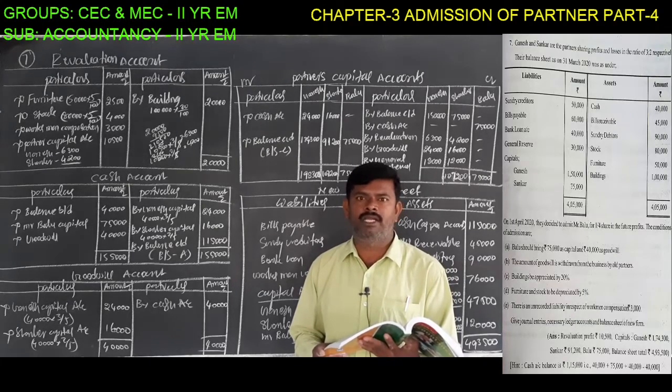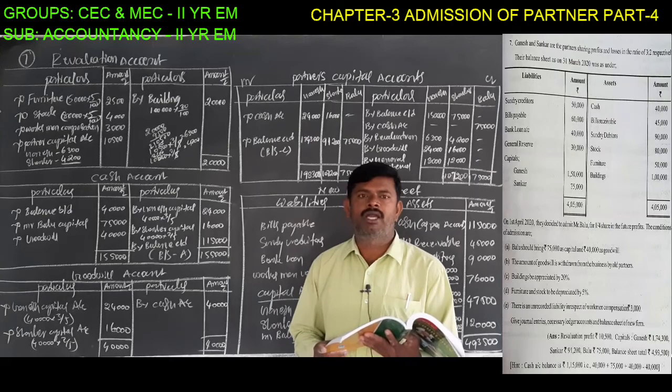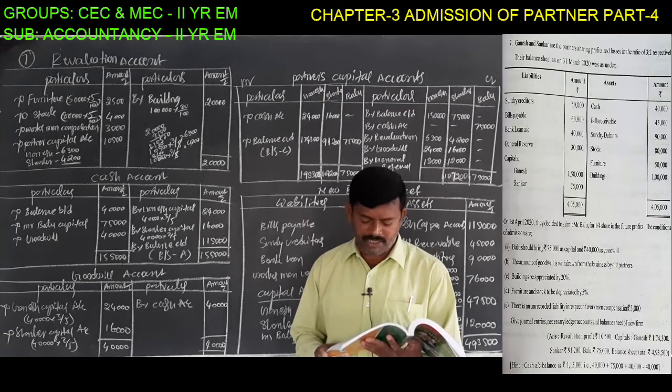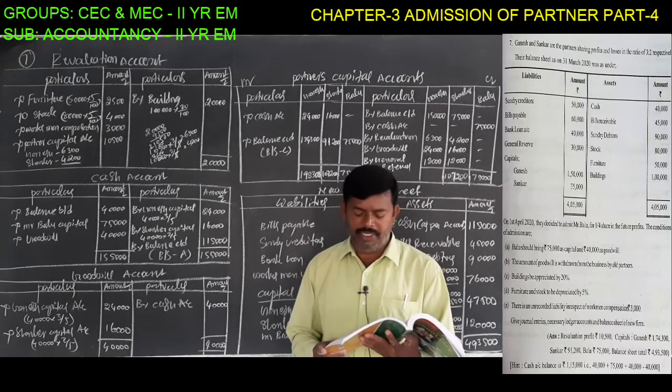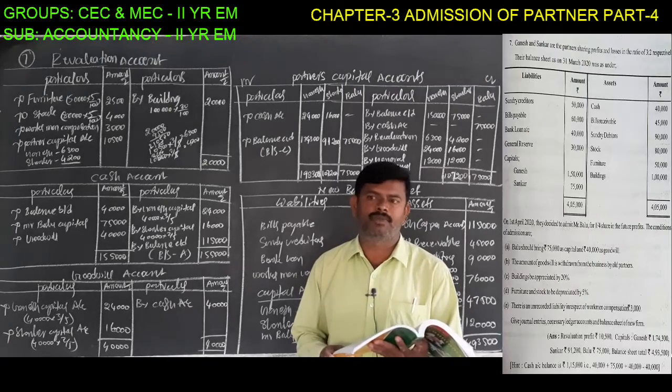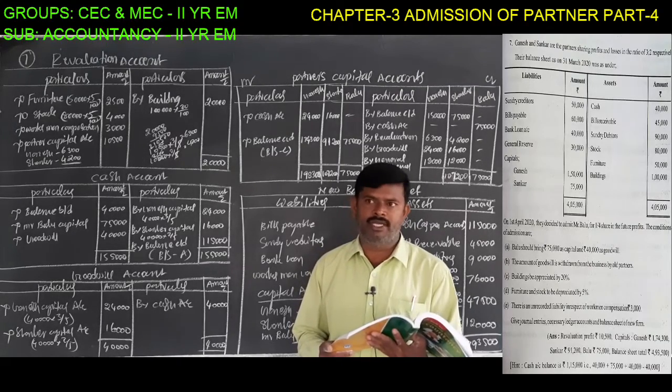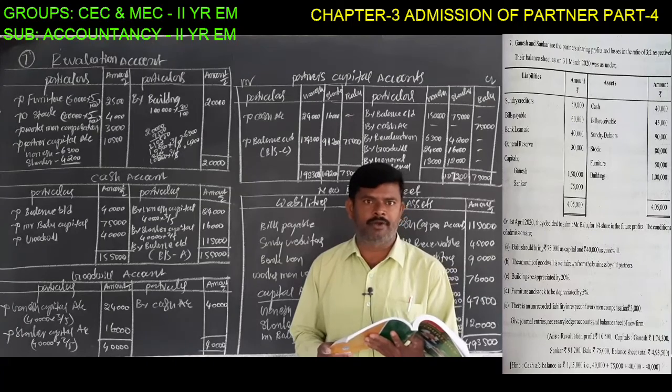Appreciation of any asset must be recorded on the credit side of the revaluation account. Why? Because it is a profit. Furniture and stock are to be depreciated by 5%. Furniture value is 50,000 at the rate of 5%, that is 2,500 rupees.